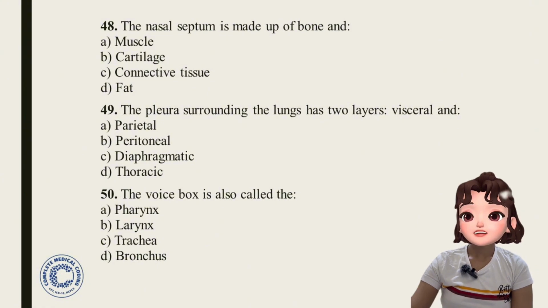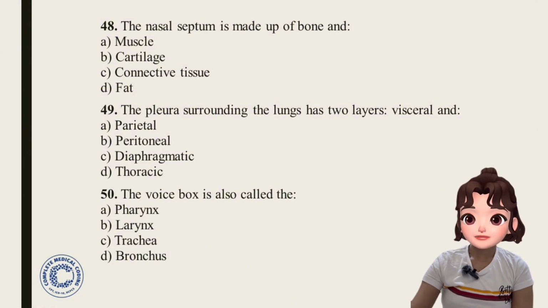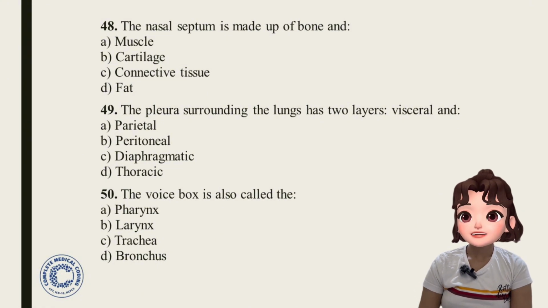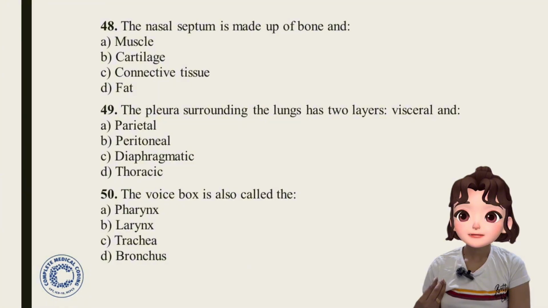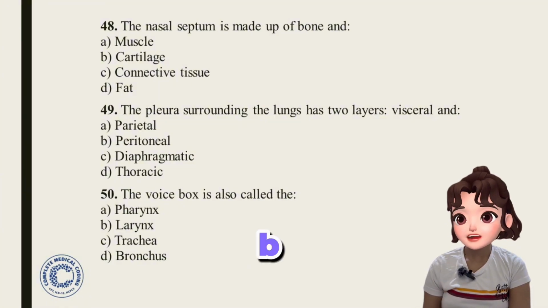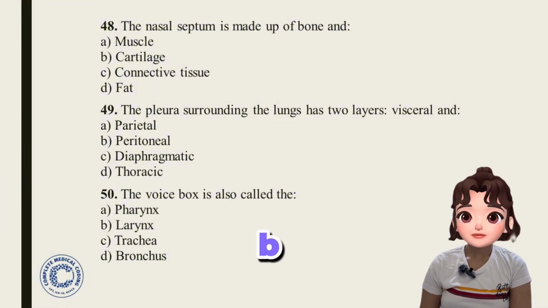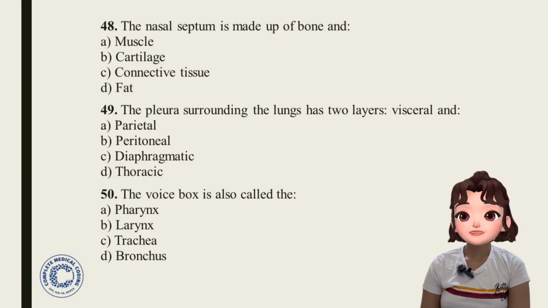Now, question number 50. The voice box is also called as pharynx, trachea, bronchus. Voice box is also called as larynx. Option B, larynx is the answer. Okay. And the food pipe is also called the pharynx.